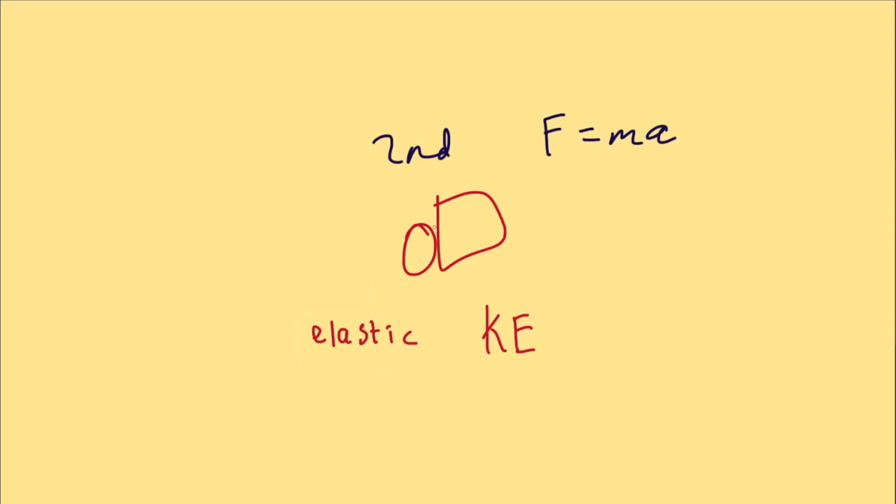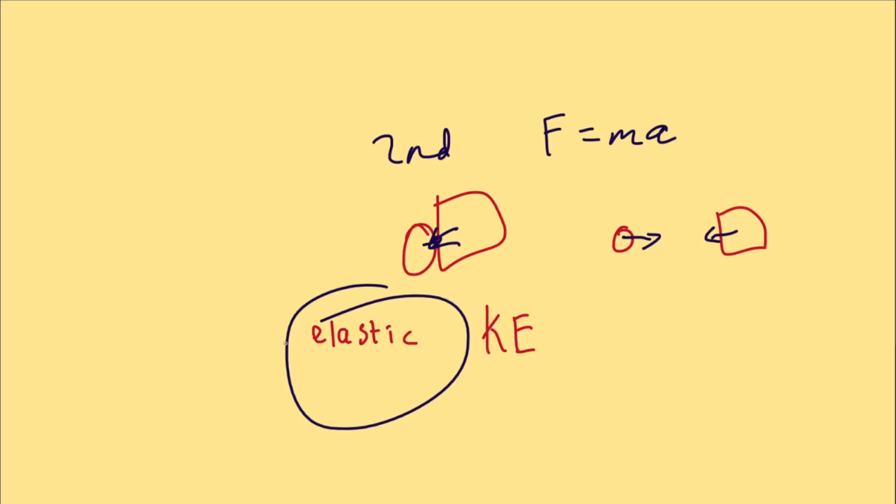Even though during this super short collision, the kinetic energy can actually turn into elastic potential energy because the objects get compressed slightly. So some of the kinetic energy will turn into elastic potential energy before they bounce off each other. So if you compare the kinetic energy in this system before the collision compared to the kinetic energy after, they are the same because it's conserved. And when this is the case, the collision is elastic.